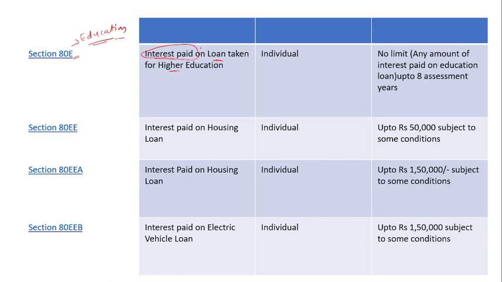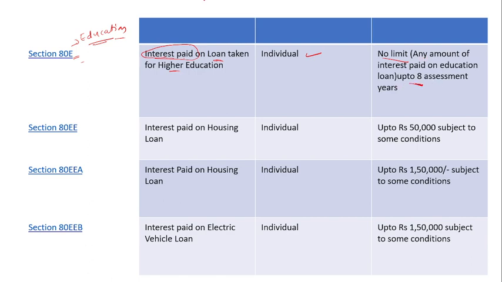So you will get a deduction under section 80E. The eligible person is an individual, and the most important thing is that there is no limit. There is no limit on the amount. It is available up to 8 assessment years.